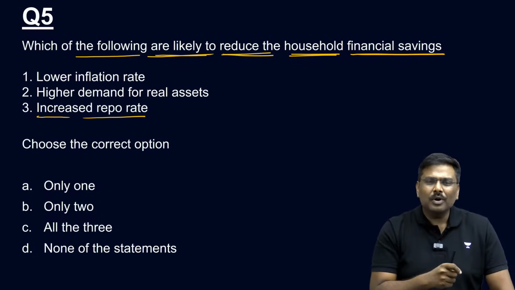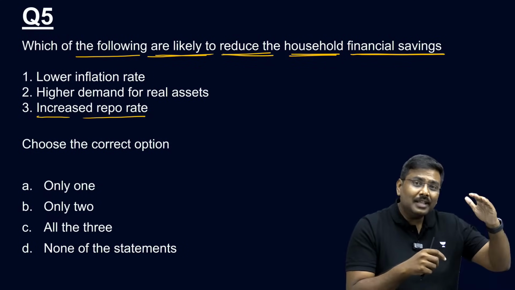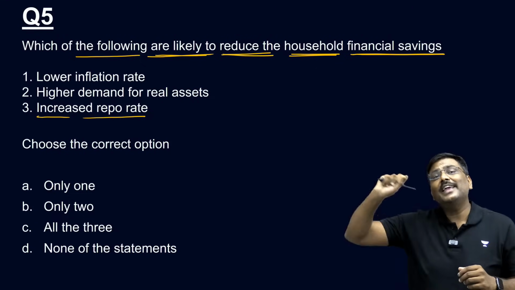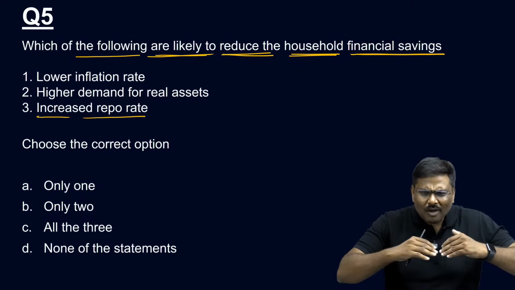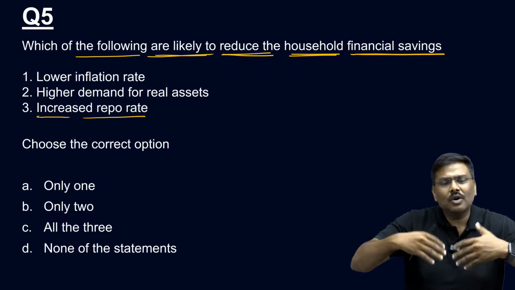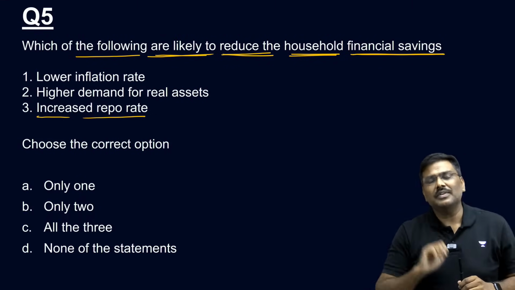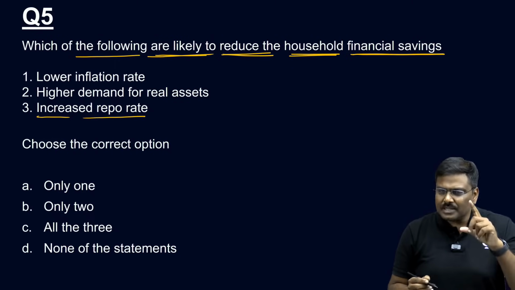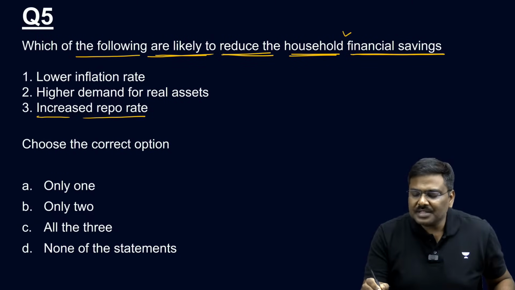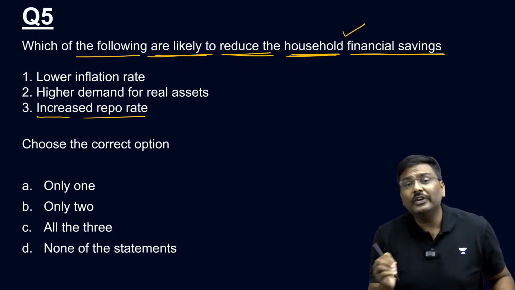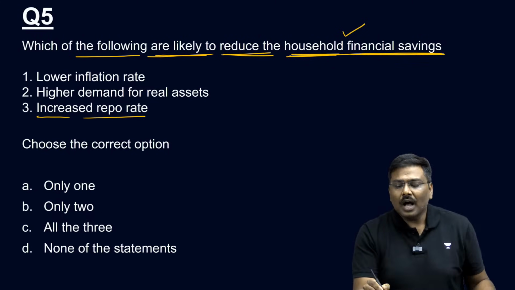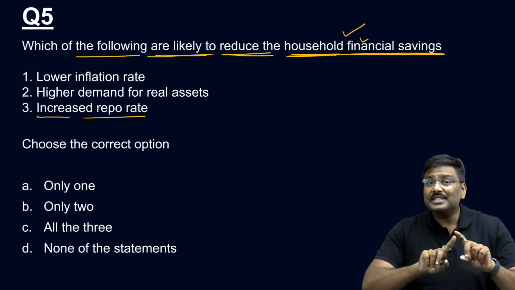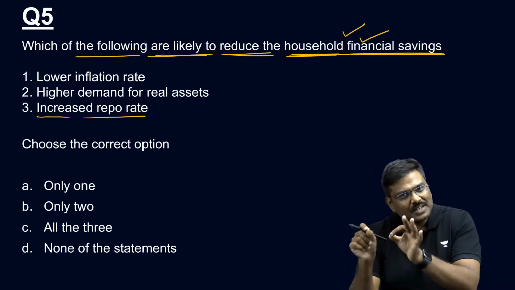RBI published a report where it talked about a reduction in household savings to a 40-year low, 50-year low, etc. And all of that led to a lot of discussion regarding household savings. But more technically, please look at the statement given. I am asking you a question about household financial savings. Be very careful. I am talking about household financial savings, not just savings.